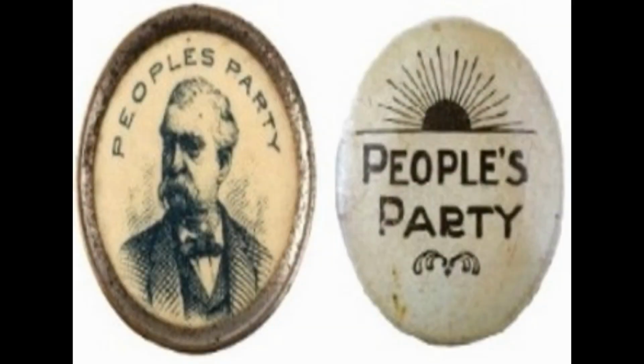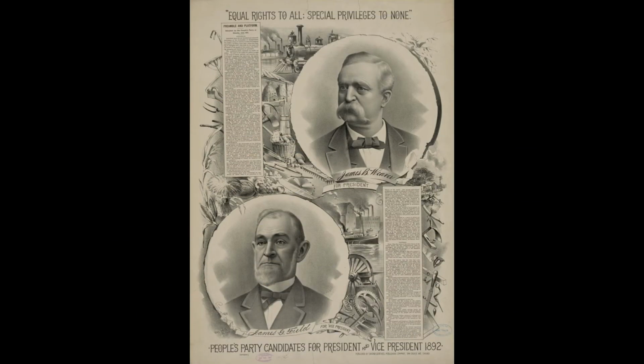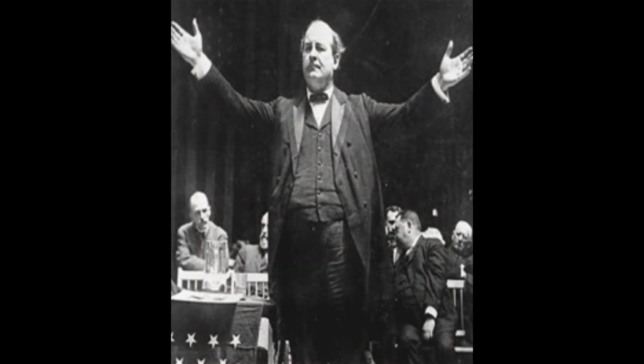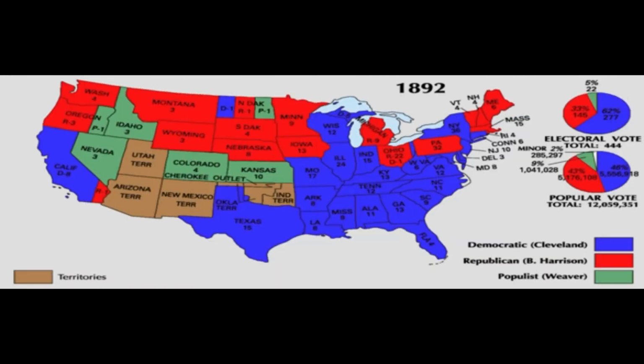The Populist Party was formed in 1892 as a third national party designed to represent the common man: farmers, industrial workers, miners. The People's Party fought against the interests of railroads, bankers, and large corporations. In the election of 1892, the Populist Party received over 1 million votes for their presidential candidate, though the movement didn't last long.